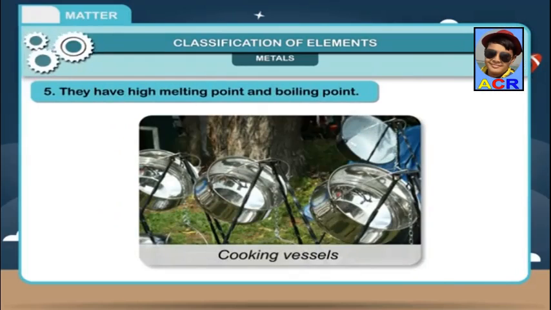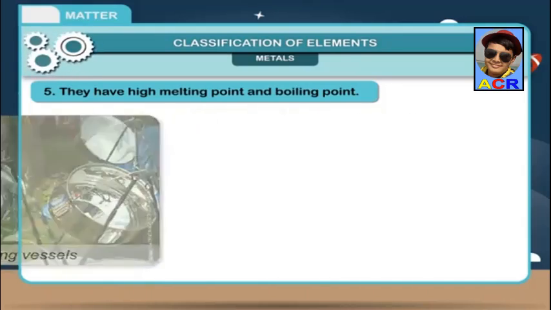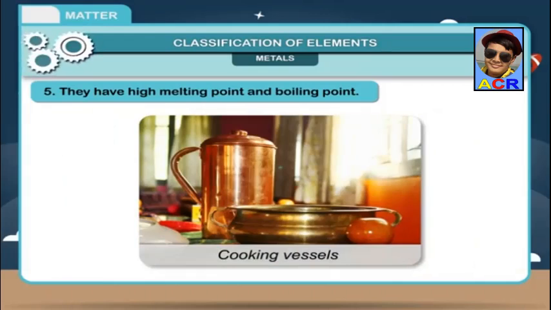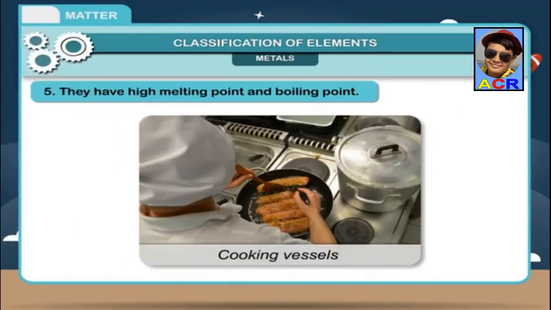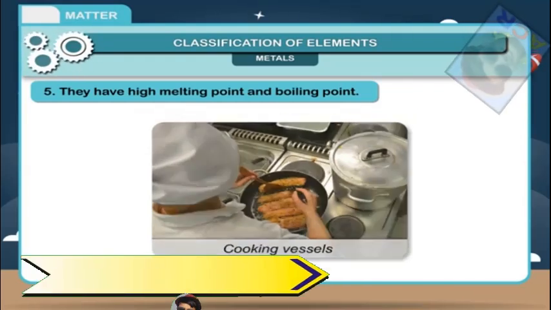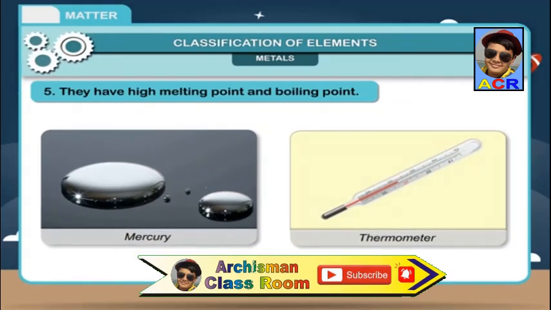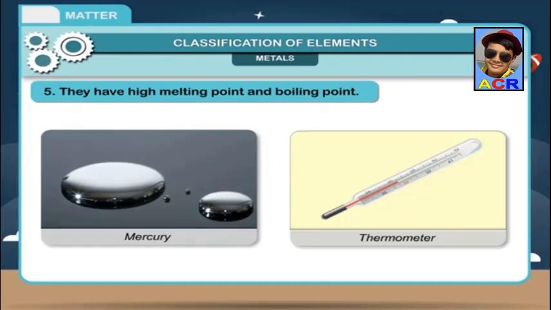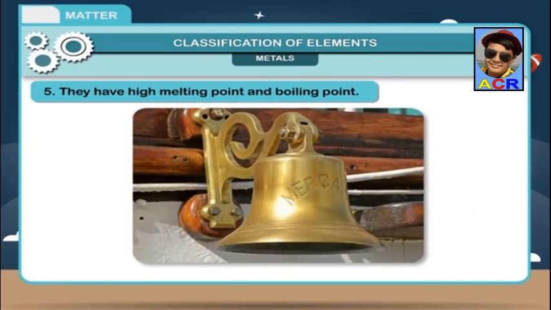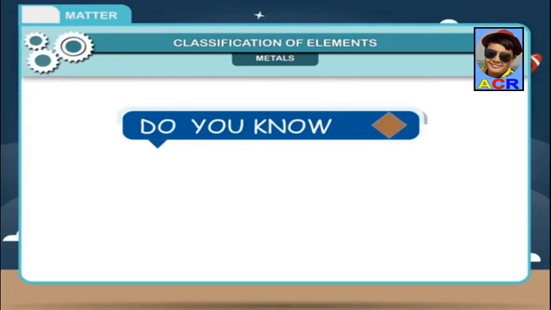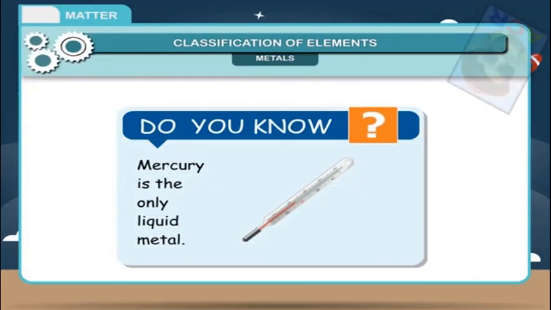5. They have high melting point and boiling point. Cooking vessels are made up of metals or their alloys because they can withstand high temperature and do not melt. Their melting point is high. Similarly, mercury, which is a metal but exists as a liquid, is used in measuring body temperature in thermometers as its boiling point is very high. 6. They are sonorous. It means that they produce a ringing sound when struck. Do you know? Mercury is the only liquid metal.